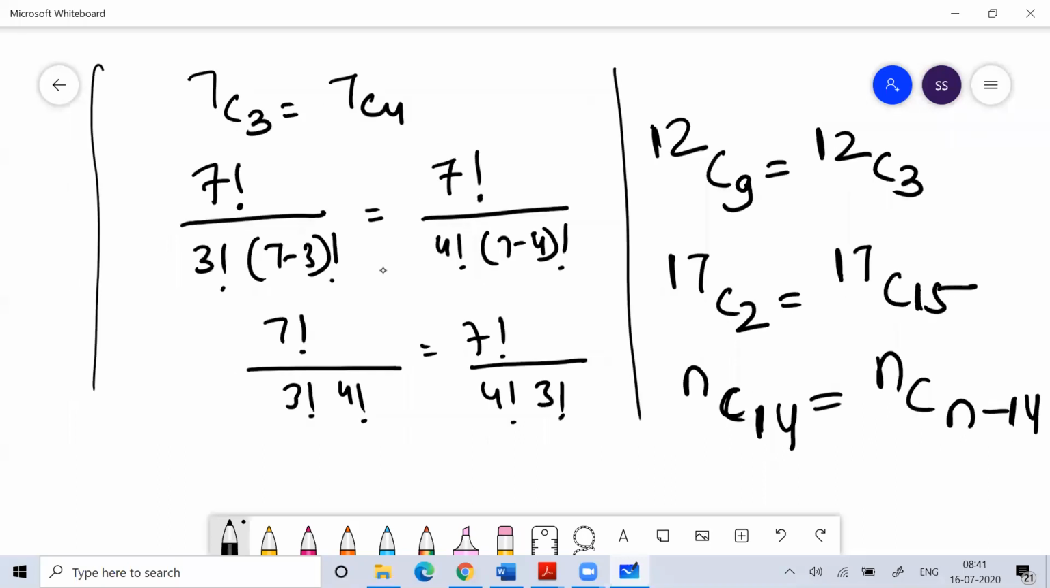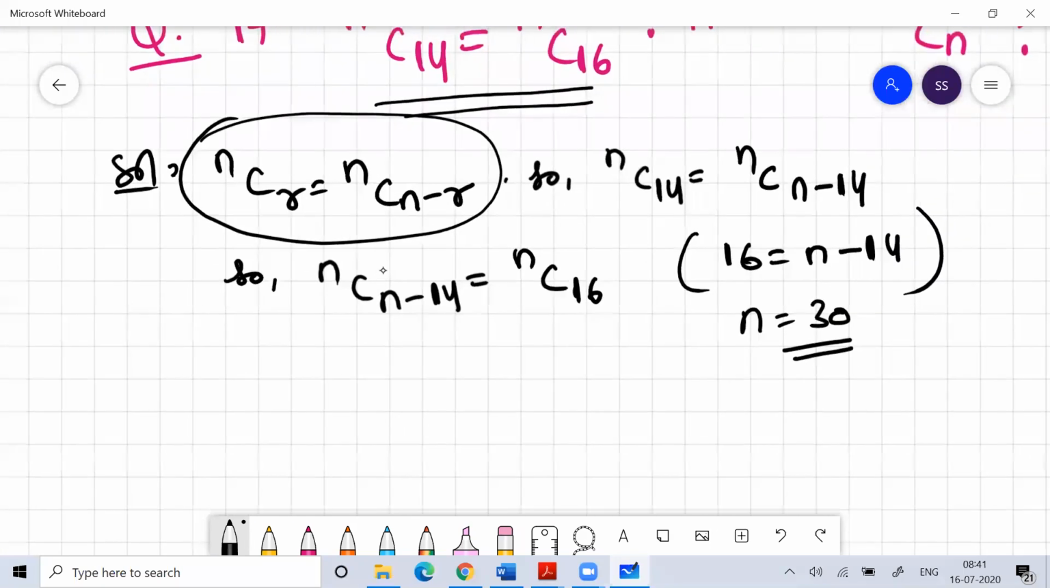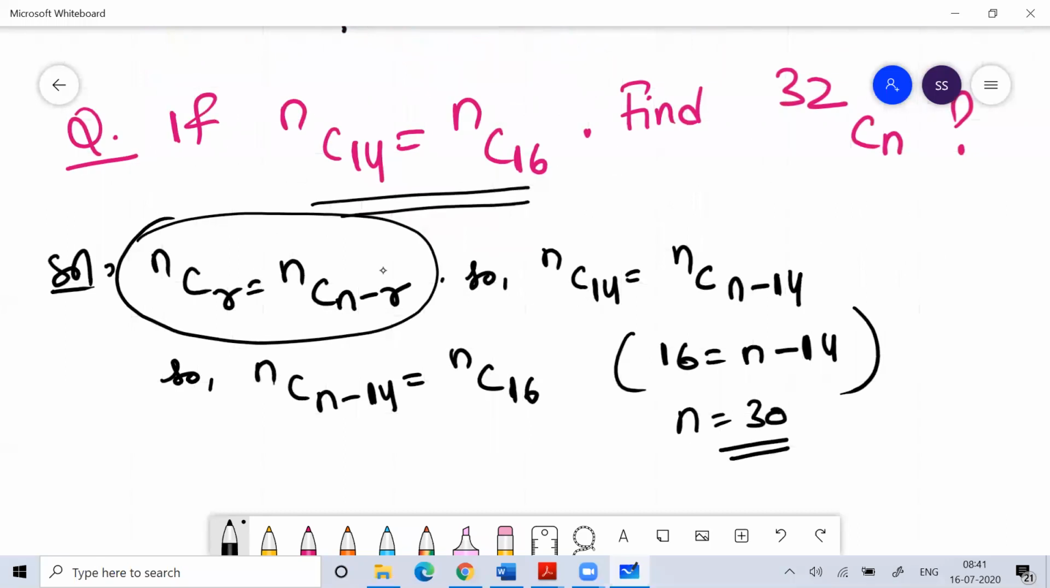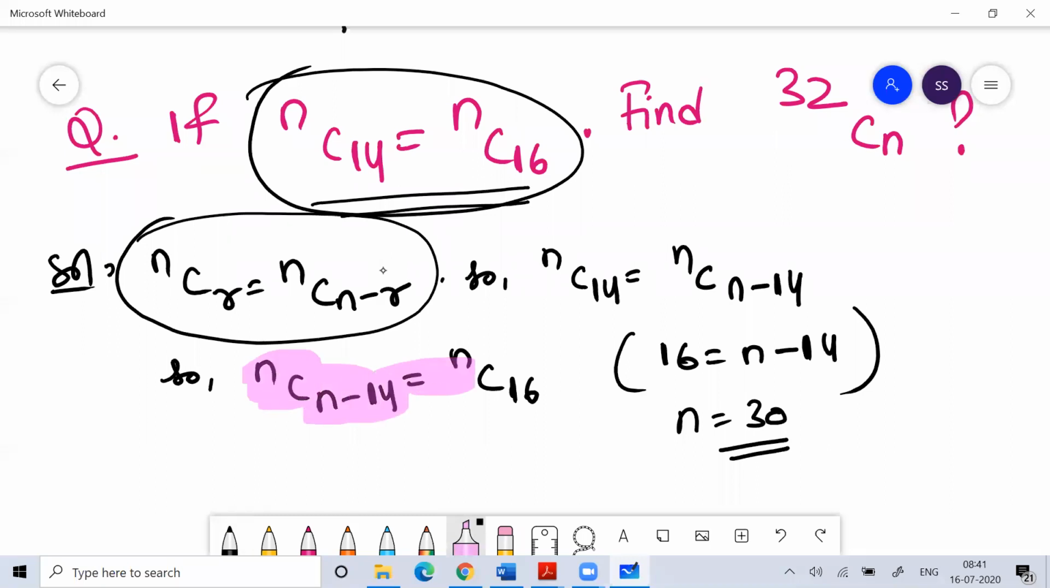If nC14 is equal to nC(n minus 14), and this is given in the problem, then in place of nC14 I can write nC(n minus 14), and nC(n minus 14) is equal to nC16. So it means 16 is equal to n minus 14. It means n is 30.